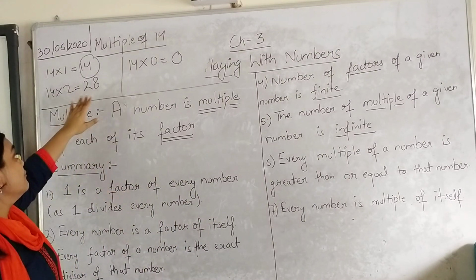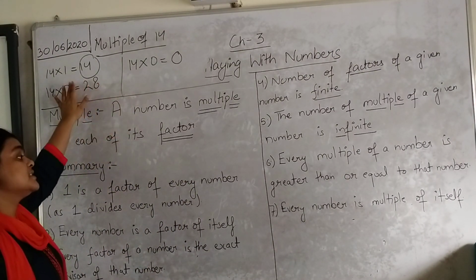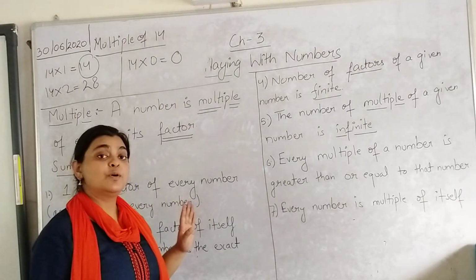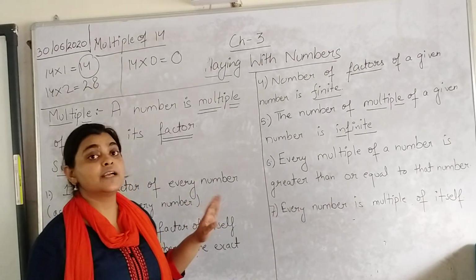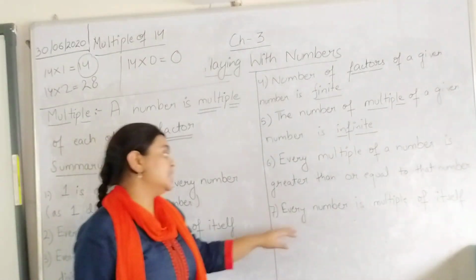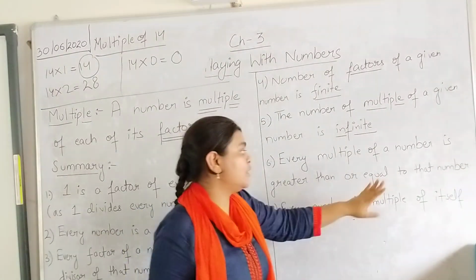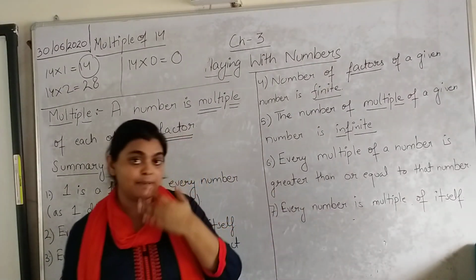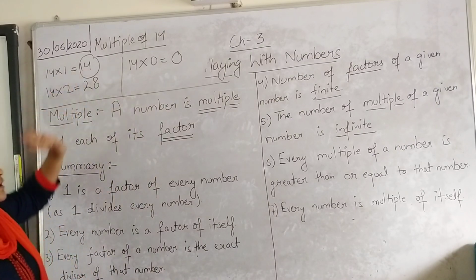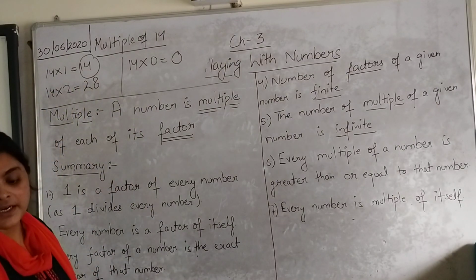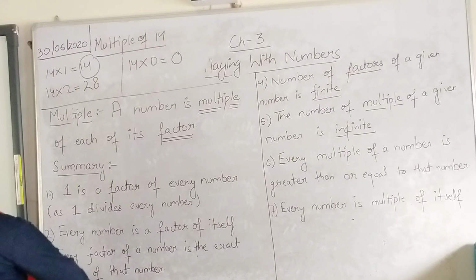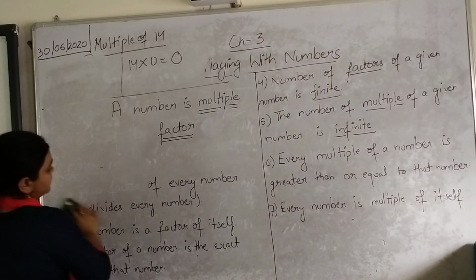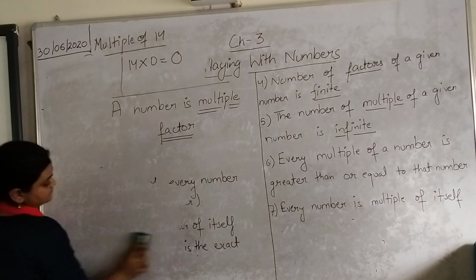Hence we can say that the smallest multiple of a number is the number itself, or you can say that every multiple of a number is greater than or equal to that particular number. And the last point is every number is a multiple of itself. We have already studied that every number multiplied by 1 will give itself, so it is a multiple of itself. Alright. Now, children, please note down these points with the examples that I have mentioned.